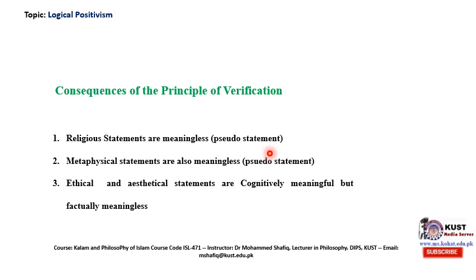For example, if I say God exists, we cannot verify God by experiences, though we may have a proof according to the coherence theory of truth. Likewise, we Muslims believe that there are two angels sitting on our shoulders, but those two angels cannot be verified by experiences. So, according to verificationism, religious statements are pseudo statements.